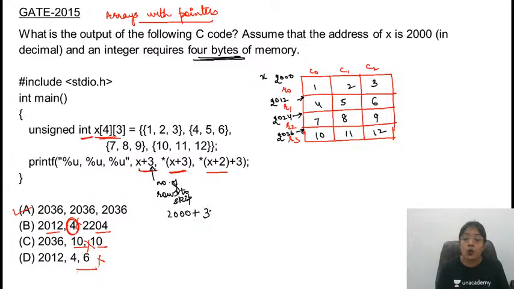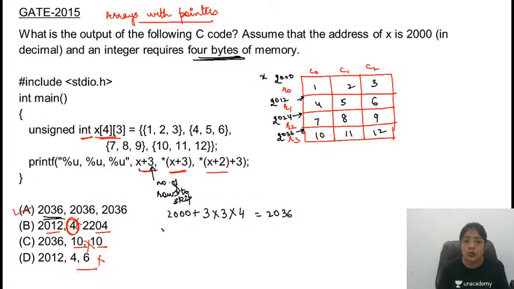In each row, 3 elements are there. So these are the number of elements which I need to skip before reaching to the beginning of R3, and the size of each element is what? 4. 9 into 4 is 36, so this comes out to be 2036. So at the first place it will be printing 2036.